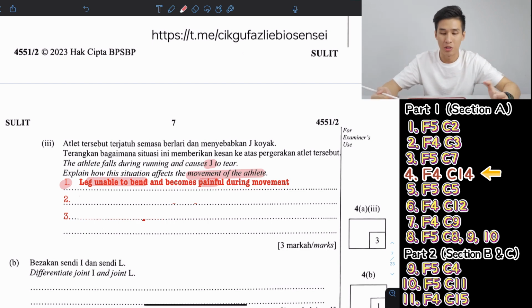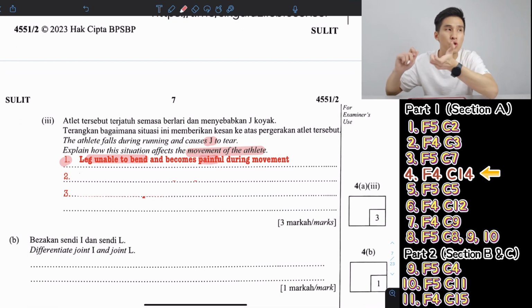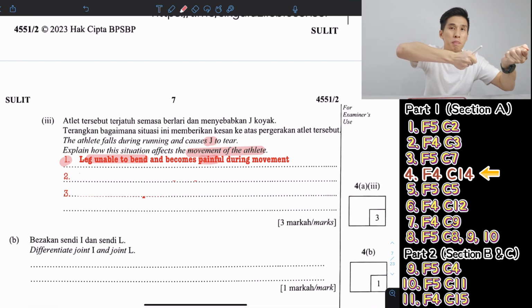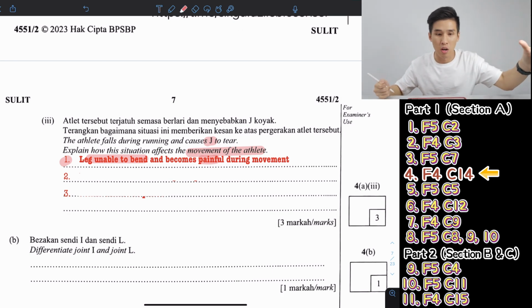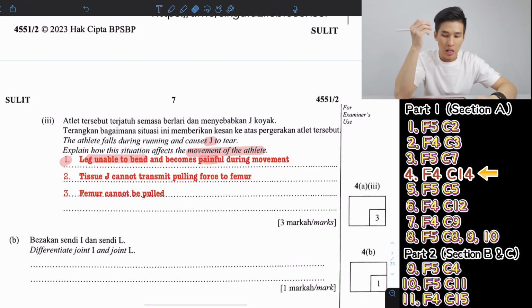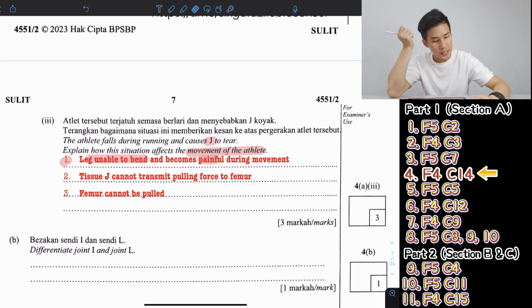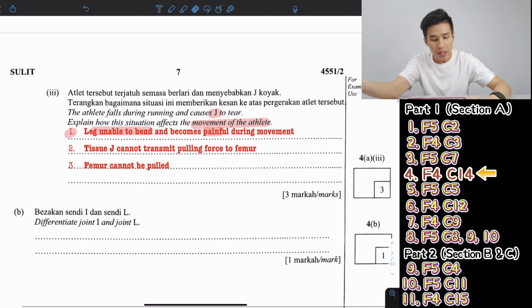The reason is because you cannot transmit the pulling force. So imagine you tie a string to an object, you pull it, and the string breaks. So whenever you pull, only the string moves, but not the object. So that's the next thing you're going to say. You cannot transmit pulling force, the bone cannot be pulled, the object cannot be pulled. Understand? Now differentiate joint I and joint L.